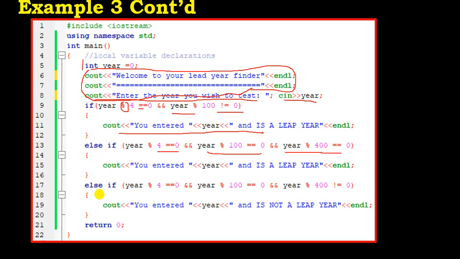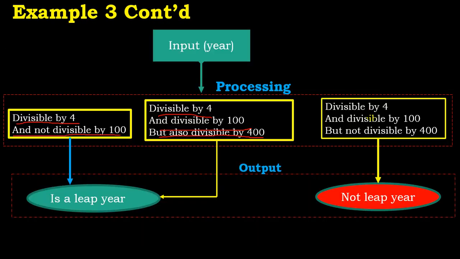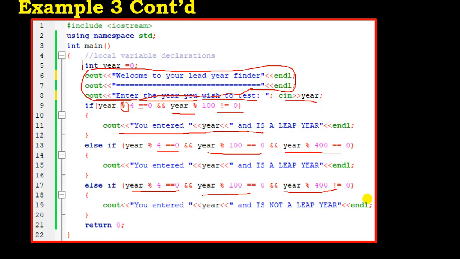Then the last one we said, else if the year is divisible by 4 and divisible by 100 but not divisible by 400, then it is not a leap year. So we come here again and we say that here the year is divisible by 4 and also divisible by 100 but not divisible by 400, then it is not a leap year. So I hope you've gotten the point.